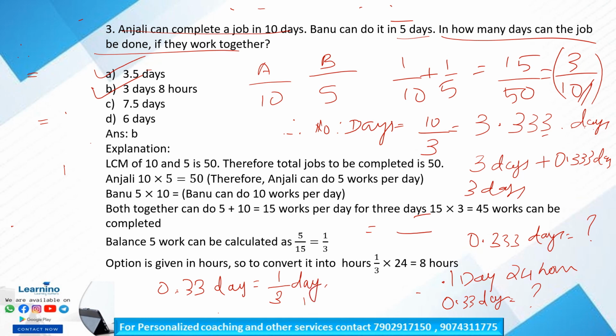So 1 day is 24 hours, and 1 by 3 days is 1 by 3 into 24, that is 8 hours. So our final answer is option B, 3 days 8 hours.